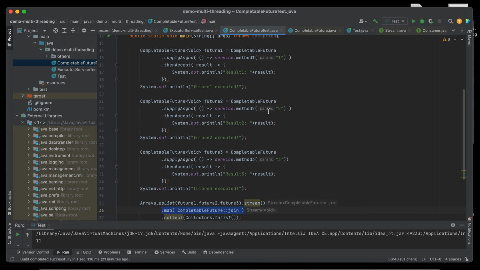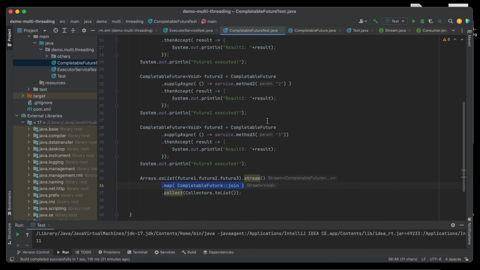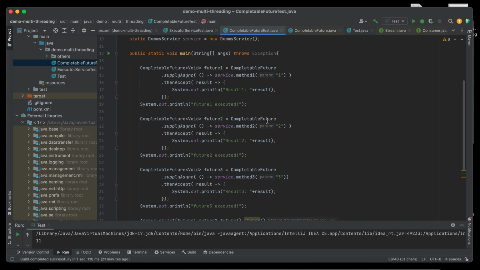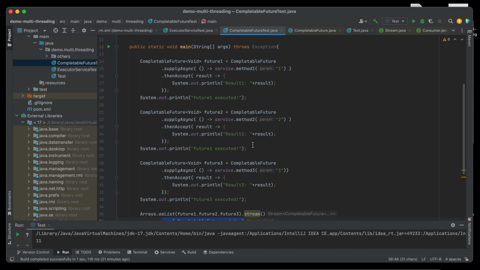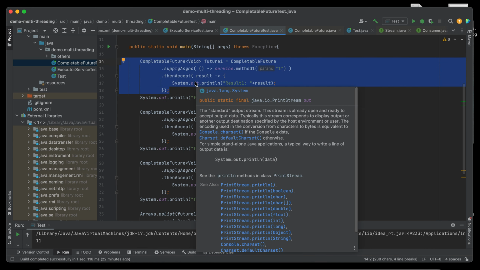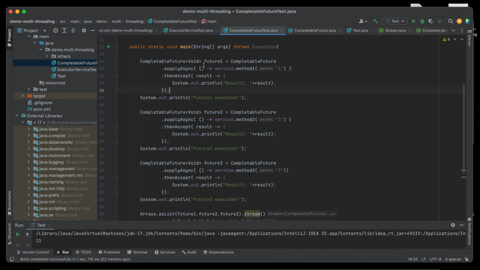It will run independently, so it could finish independently. Even though this one executes first, it doesn't mean it will finish first, right? Because they are running in separate threads.